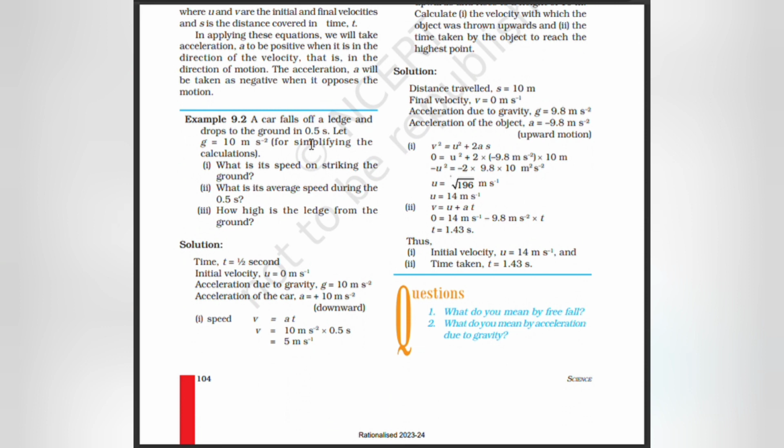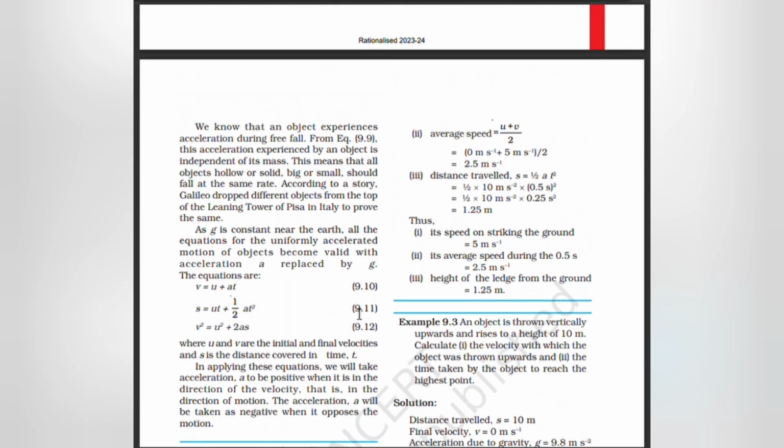Time t is equal to half second. Initial velocity u is equal to 0 m/s. Acceleration due to gravity g is equal to 10 m/s². Acceleration of the ball a is equal to plus 10 m/s². Speed v equal to u plus at, that is v equal to 10 m/s² into 0.5 s, which is 5 m/s. Average speed equal to (u + v) by 2, that is (0 m/s + 5 m/s) by 2, which is 2.5 m/s.